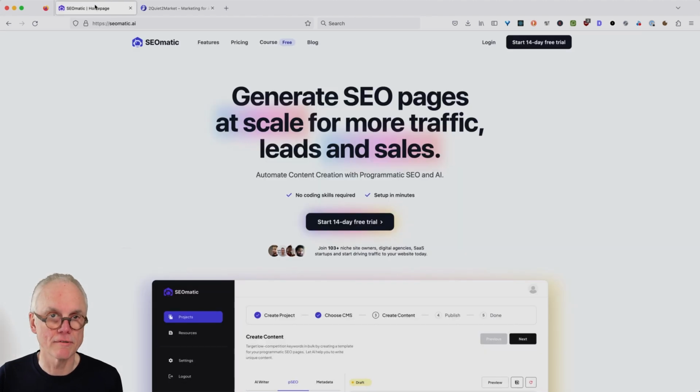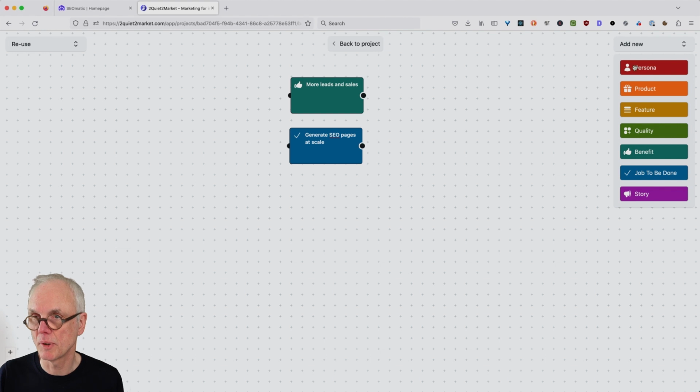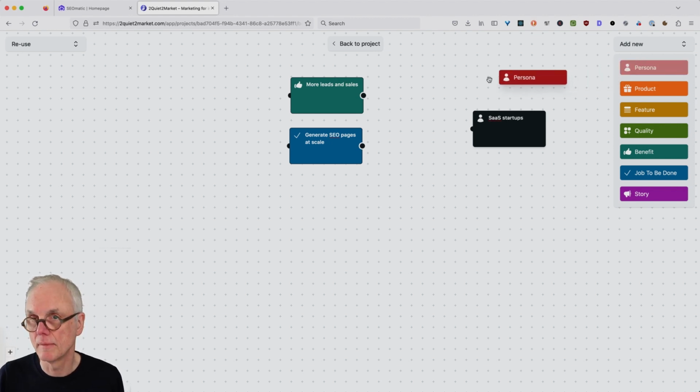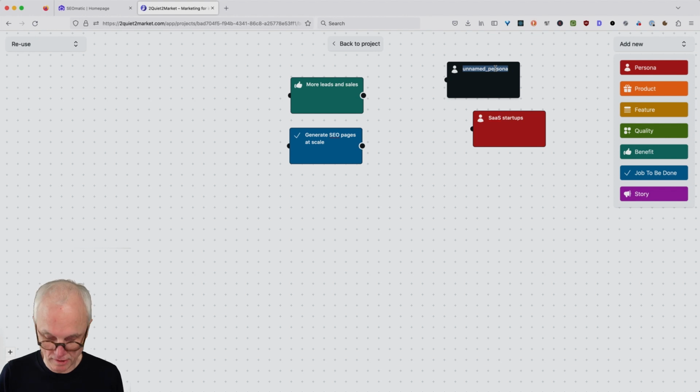Then let's have a look. We'll have here site owners, digital agencies, and SaaS startups as possible personas who would like to do that. SaaS startups, site owners.